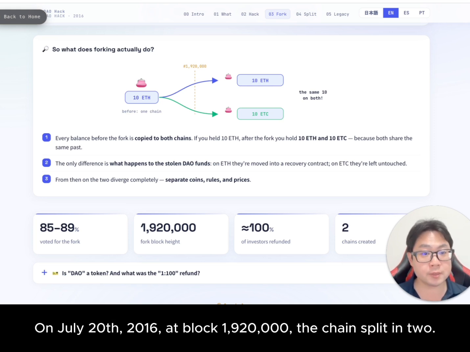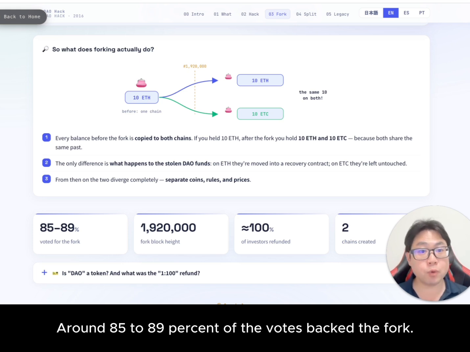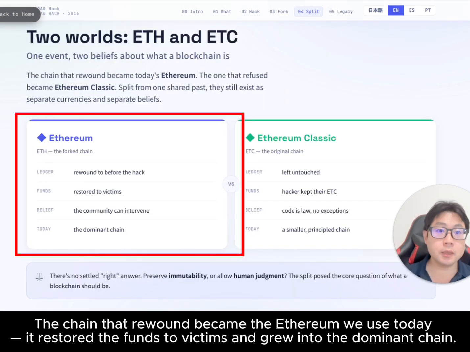On July 20th, 2016, at block 1,920,000, the chain split in two. Around 85 to 89% of the votes backed the fork. The chain that rewound became the Ethereum we use today. It restored the funds to victims and grew into the dominant chain.